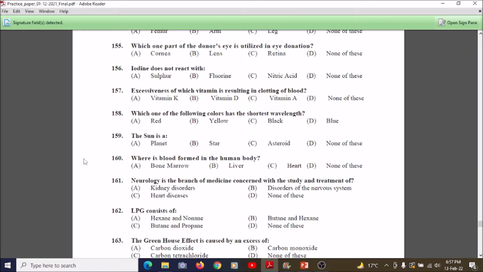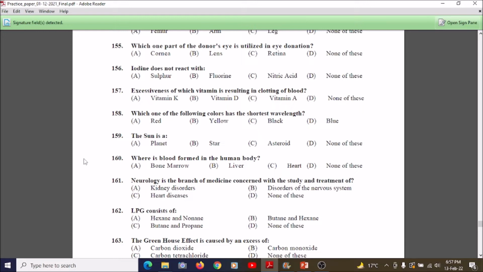Students, now we're going towards question number 160. It says: where is blood formed in the human body? Option A is bone marrow, then liver, heart, and none of these. So the answer to this question is option A, which is bone marrow. Blood is formed in bone marrow in the human body.